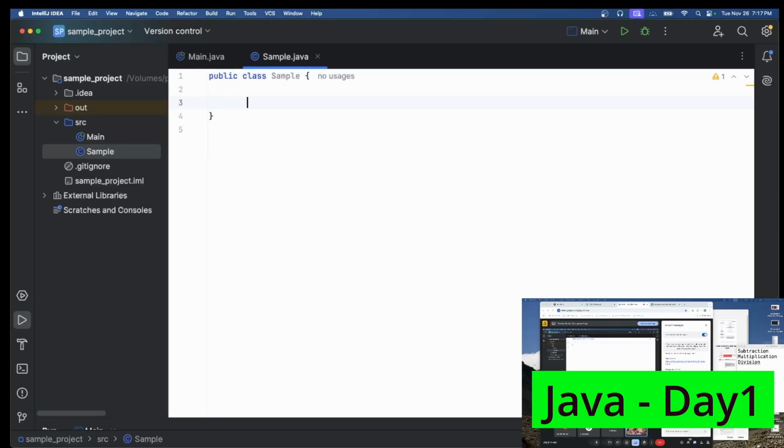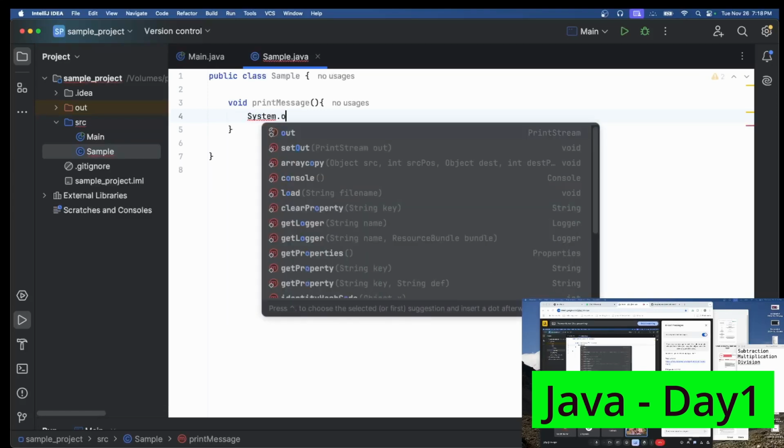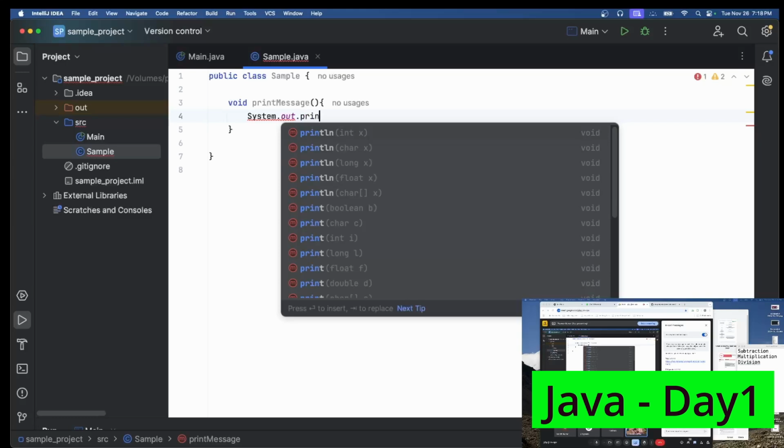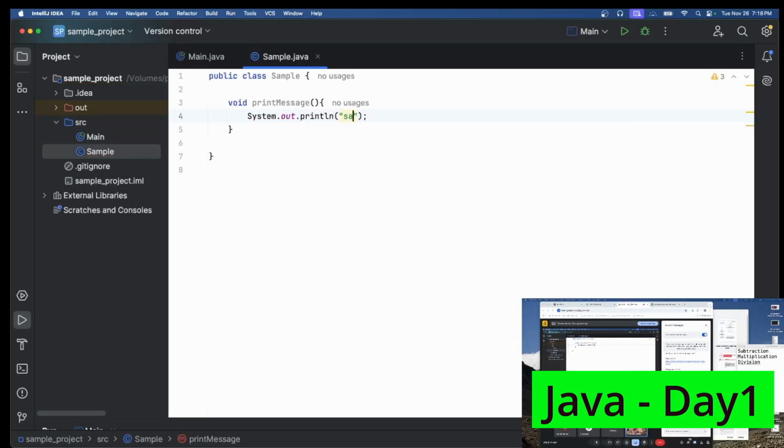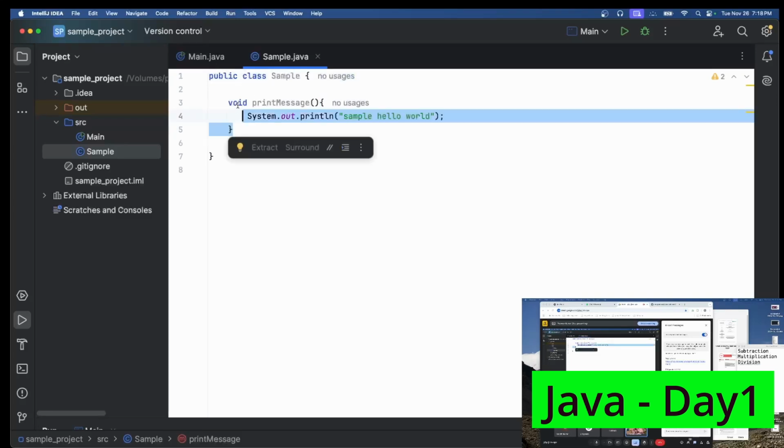Inside this class I am going to add a simple function: void print message, open bracket close bracket, open curly brace close curly brace. Here I am just adding a sysout println, and I will mention sample hello world. So I am doing the same thing whatever we did in the previous one, but now I am doing it manually. I have a class and one simple function of void.